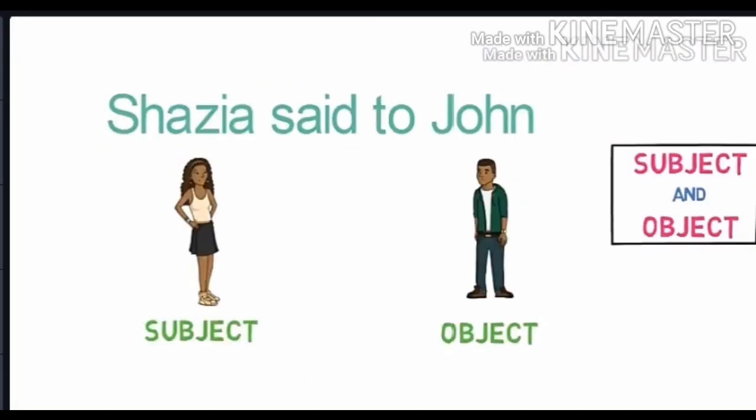So what is the subject and object in the sentence? We'll understand that first. See the example, Shazia said to John. Shazia is the person doing the action and John is the one who is receiving the action. So the person doing the action is the subject and the person who is receiving it is the object. Now let us know about what is first person, second person and third person.